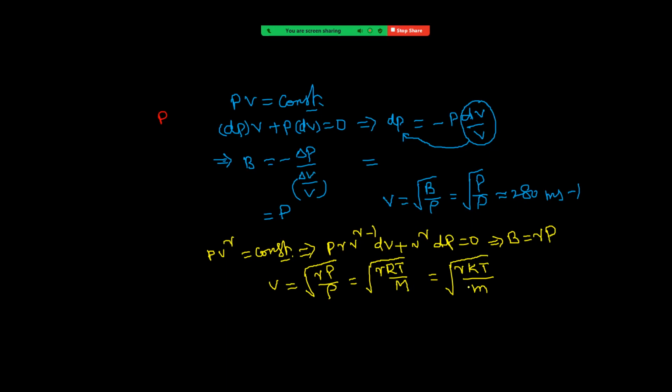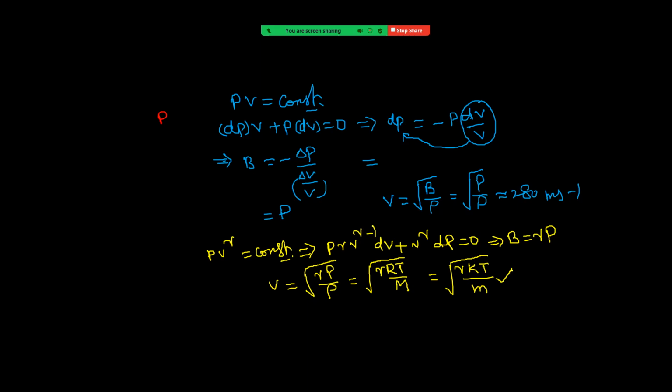Now see what this is: capital M is the molecular weight of the gas, right? And small m is the mass of the molecule. So either we can take it in terms of molecular weight or in terms of mass of the molecule, right? So these are the relations we are going to use to calculate speed of sound.